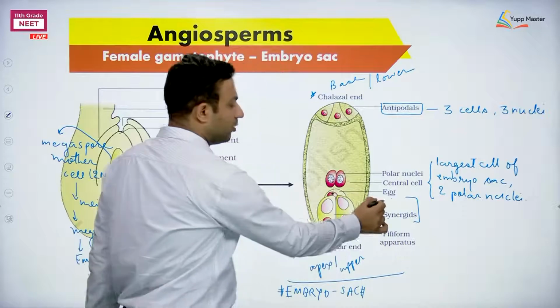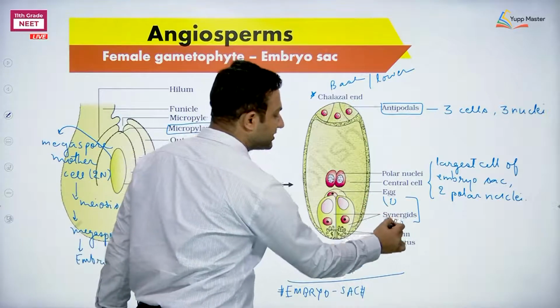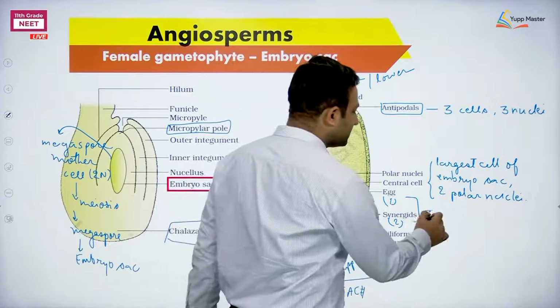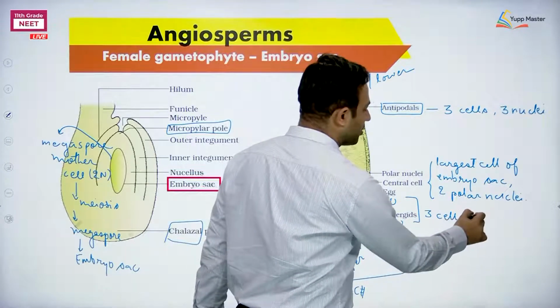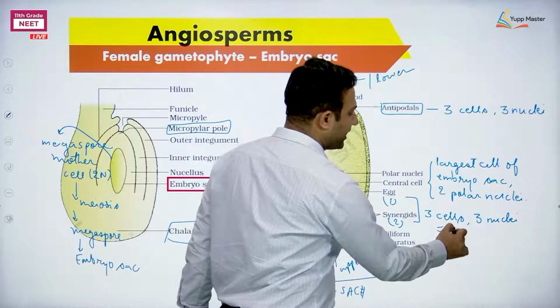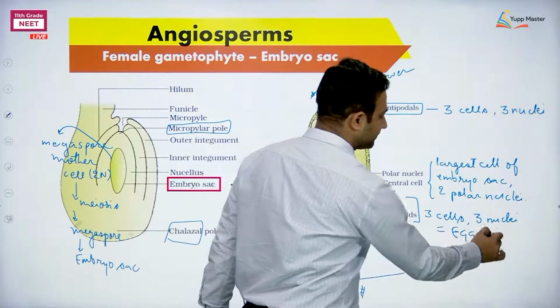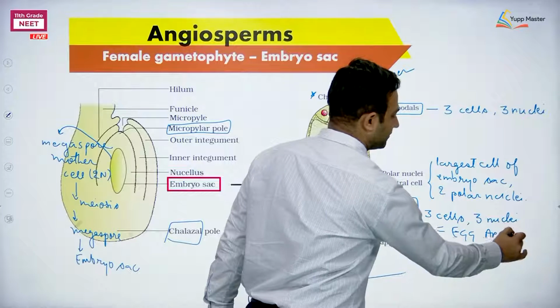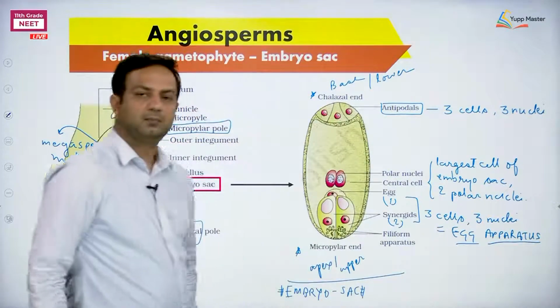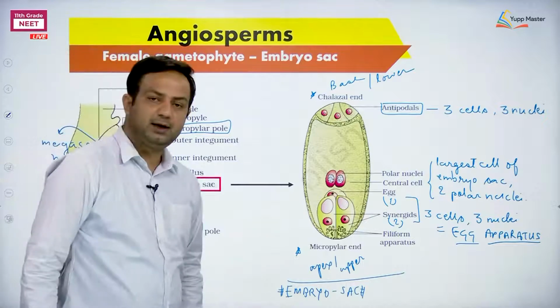In total, 1 is egg, 2 are synergids on this side. Which side? Micropylar side. So here I am saying 3 cells, 3 nuclei, forming the egg apparatus.